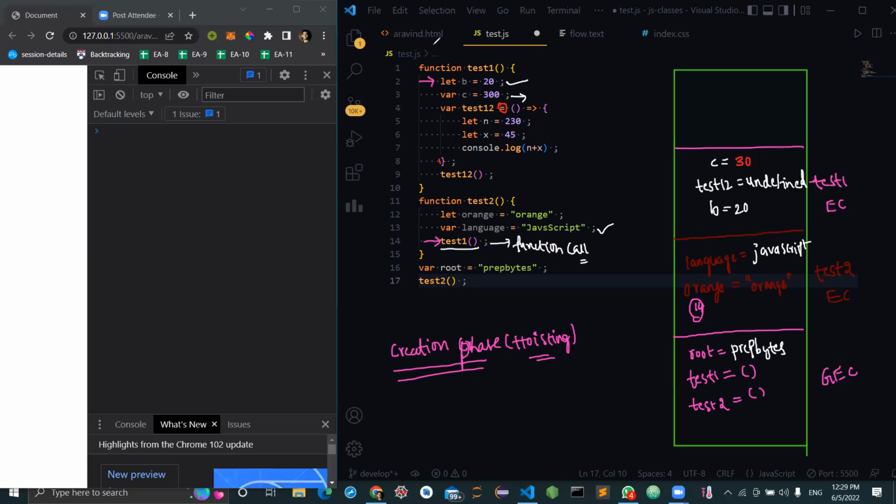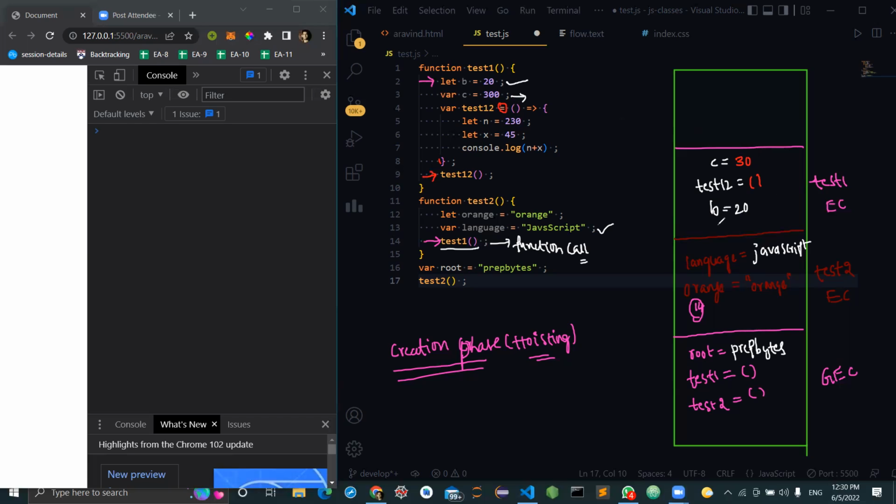Okay. So what will happen? You were the one who told this answer yesterday, and you are again forgetting this. Now what happens? test1 is assigned with the test12 function. Previously it was undefined because that was declared using the var keyword. Now after assigning this value, what will happen? The content goes to here.